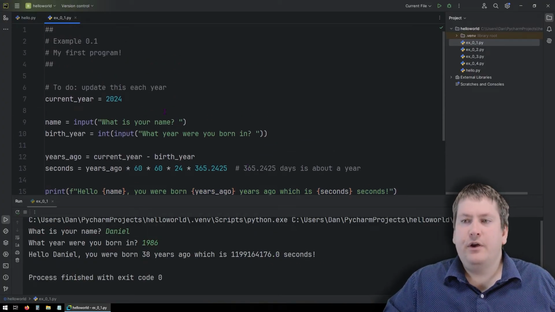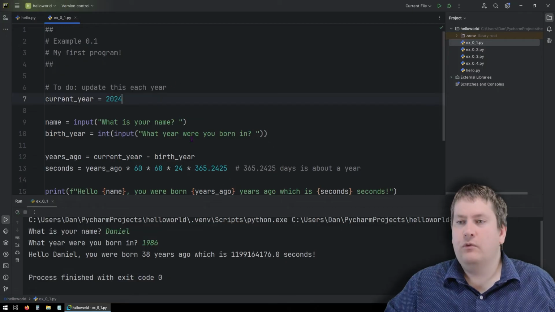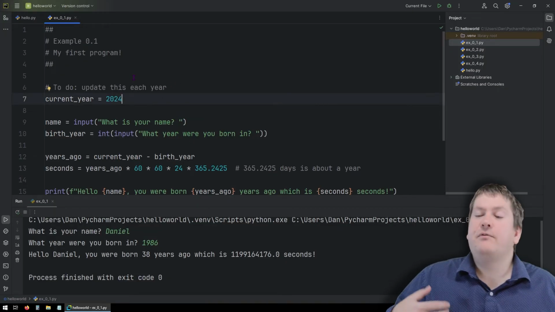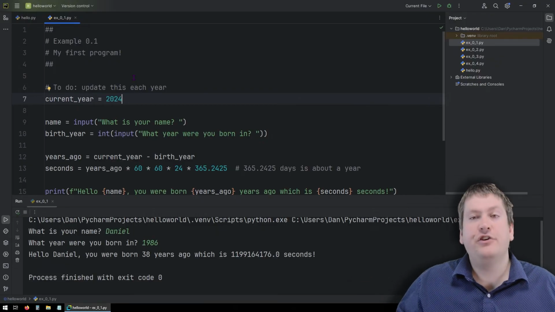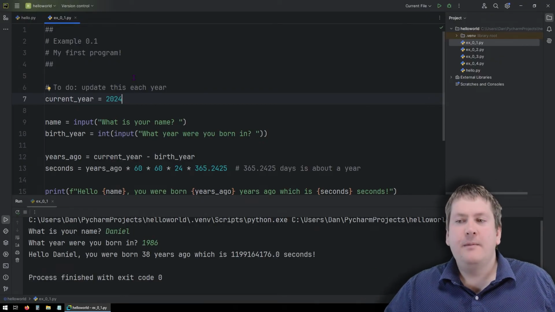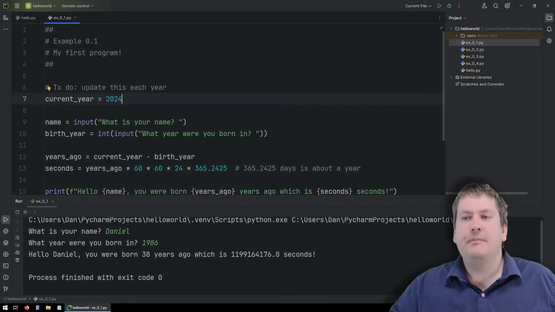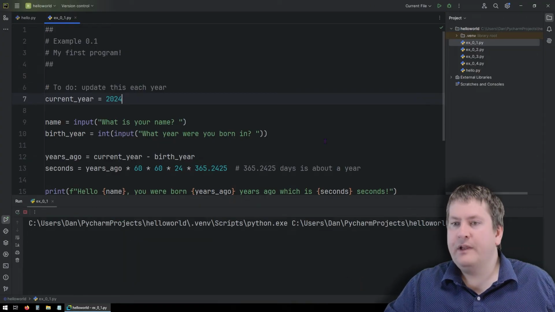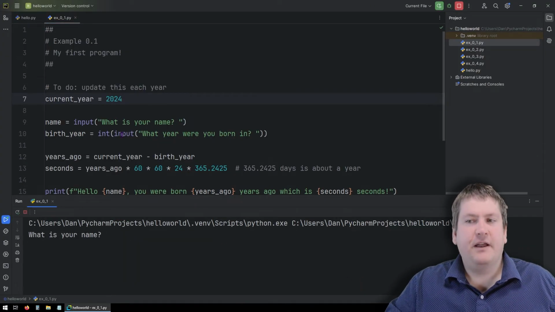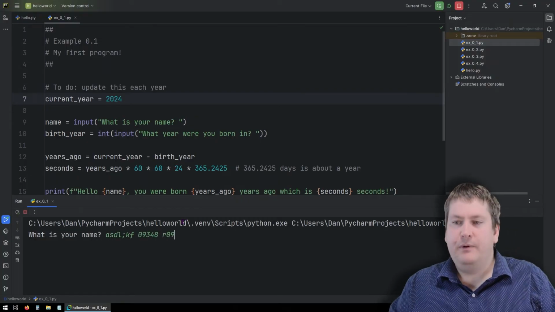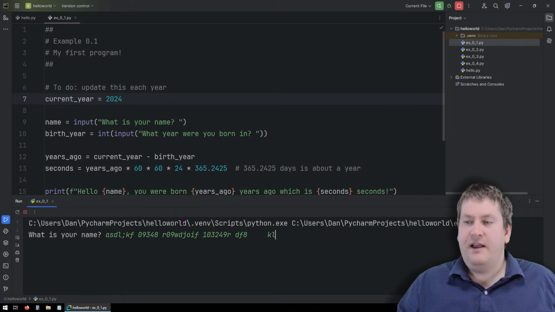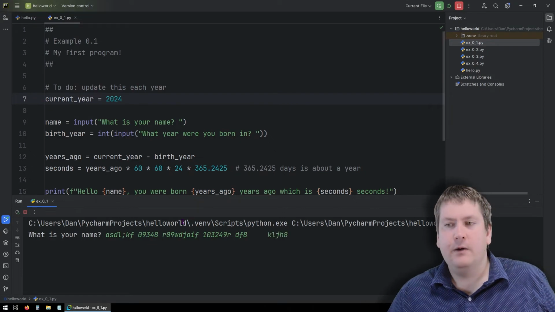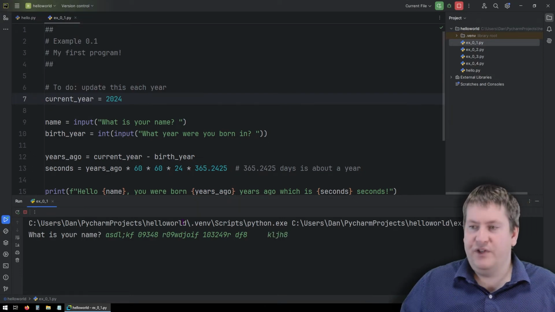Now, it is important to note that the way this program is created works okay if we make certain assumptions, like we're assuming that the user is always going to put in an integer, a whole number, for the year. But if they input something invalid, it might not work correctly. So for the name, it's not a big deal. We could type any kind of gibberish we want. And because the program's just interpreting this as a bunch of text, it's not going to care what we input. It's just going to put that back out to the user.